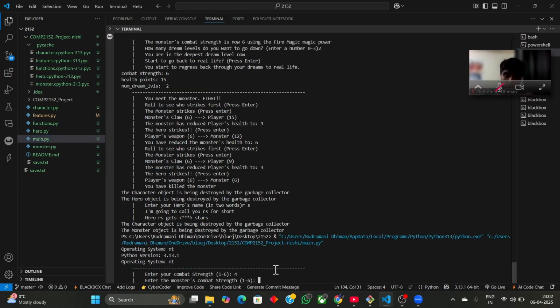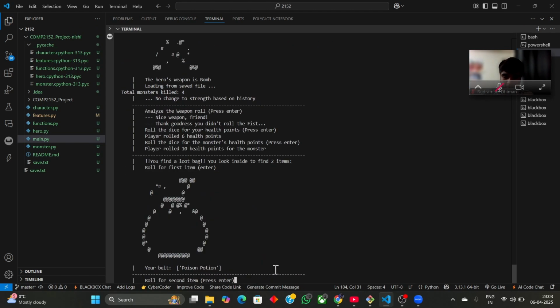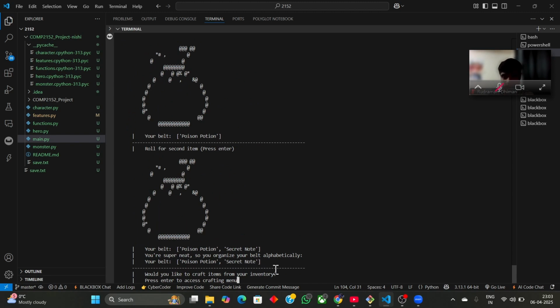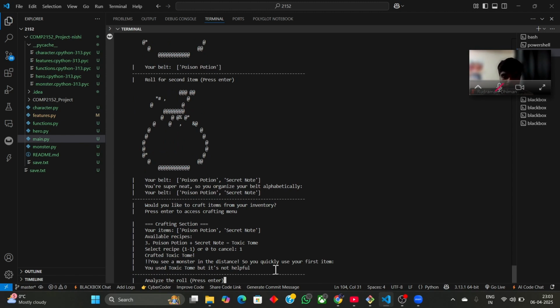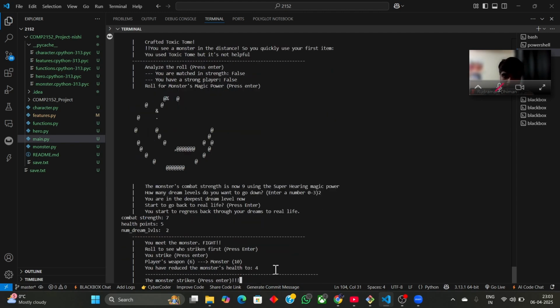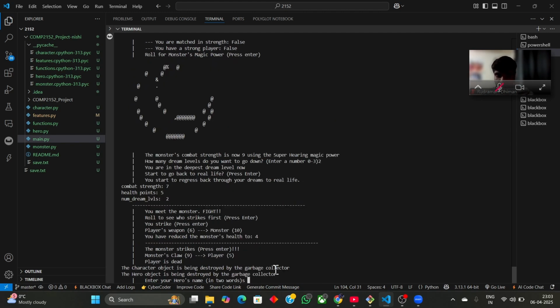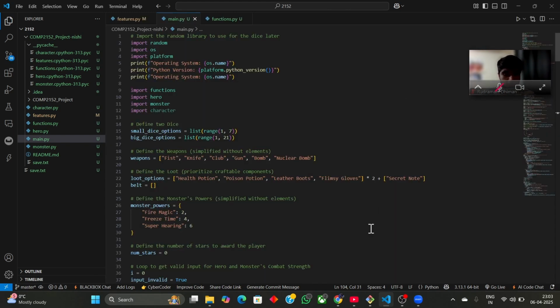Let's say I put over here 4, 3, and I roll my dice, enter, enter. So I will get an option over here: would you like to craft items from your inventory? Let's say I enter access. So I will see the available recipes and my available items from the loot options. So I have poison potion, and let's say I enter one. I got the toxic tonic. So the game goes the same as the rest. Let's say S and E. So this is my running code with my new feature implemented over here.